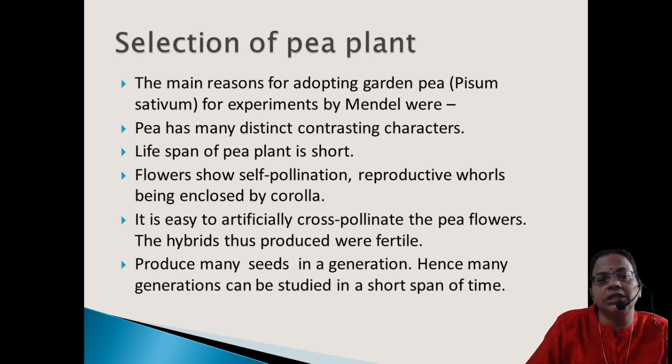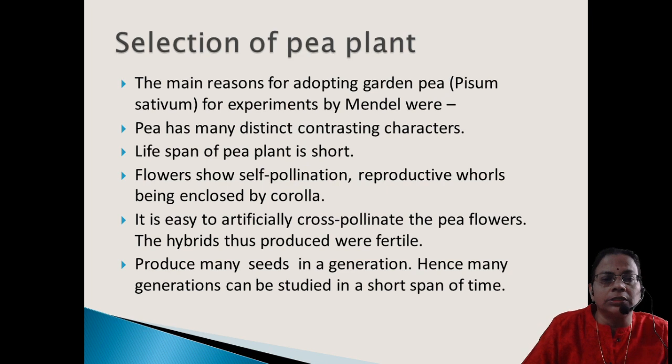Apart from that, after emasculation he covered the flower with a plastic cover also. So there won't be any chance of unwanted pollen getting into the female part of the flower. That is why this flower can be easily handled for both self-pollination as well as cross-pollination.